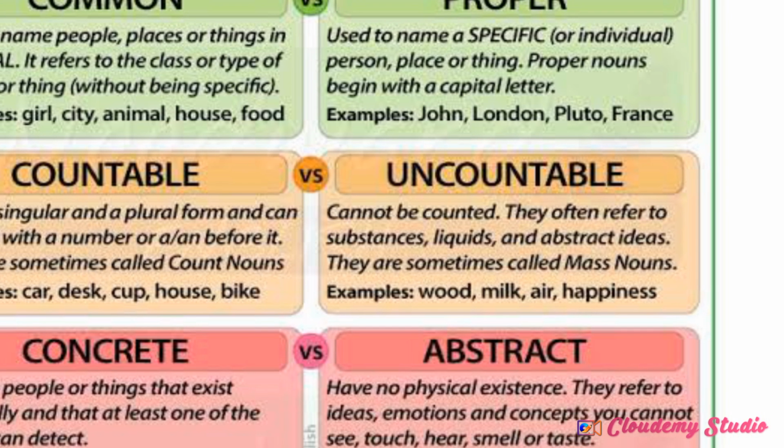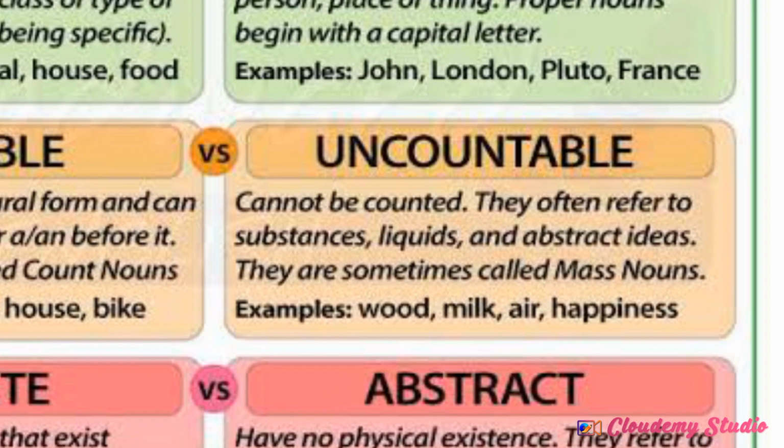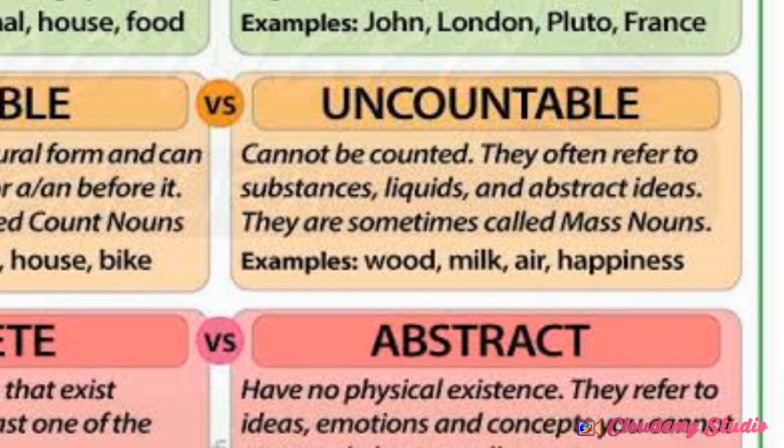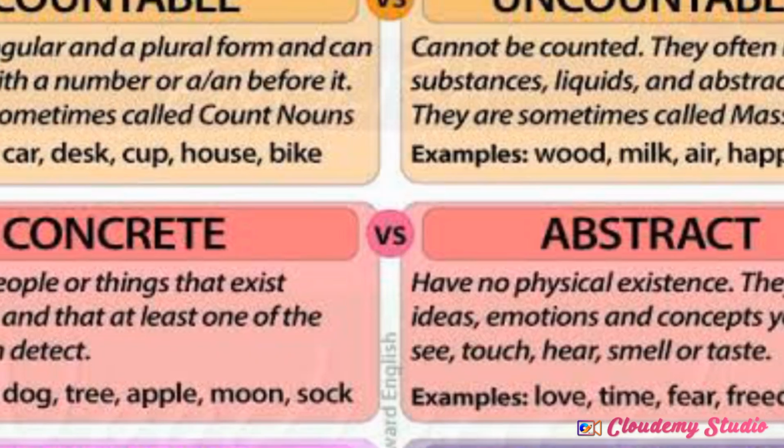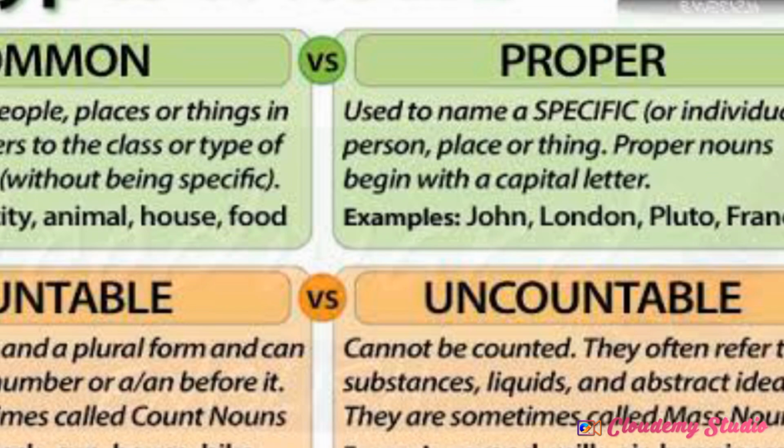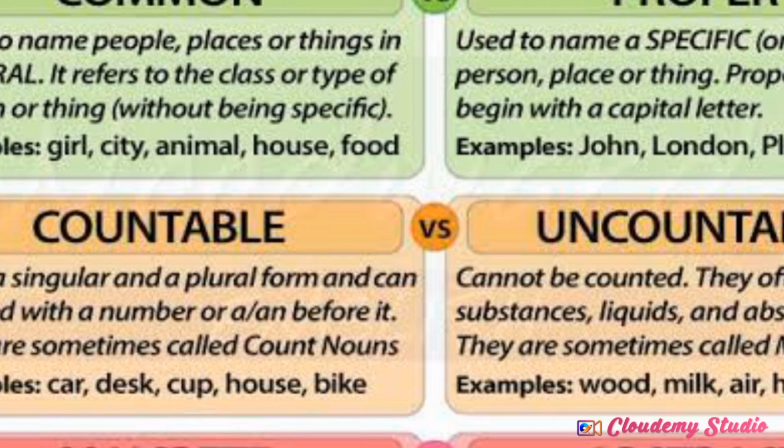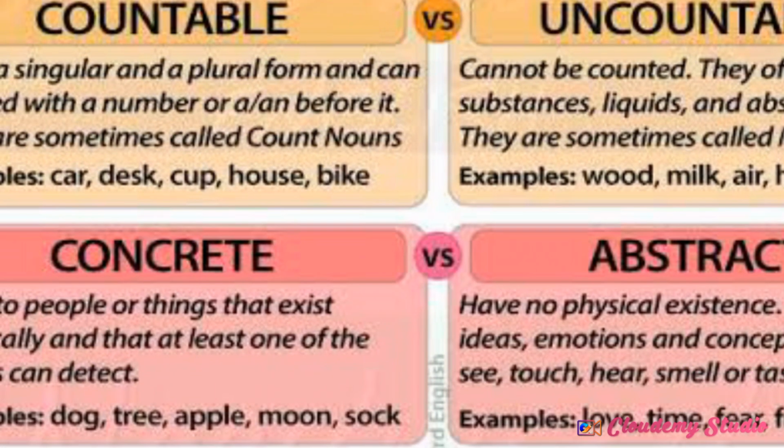Then the uncountable one, which does not have a plural form. They often refer to substances, liquids, or abstract ideas. They are sometimes called mass nouns also. For example, wood, milk, air, and happiness, which we cannot count. It can be measured but can't be counted. That is an uncountable noun. So, four forms we have discussed: common, proper, countable, and uncountable noun.